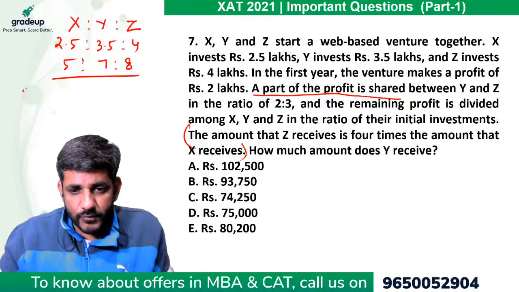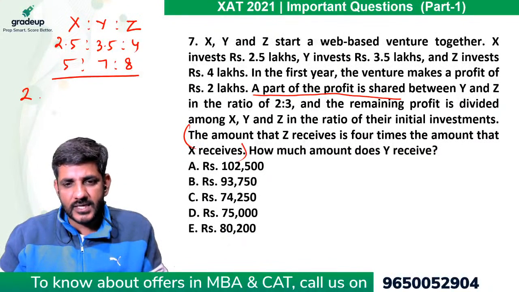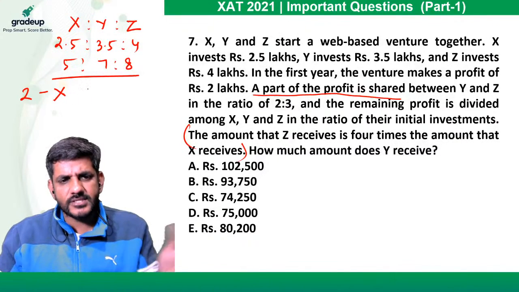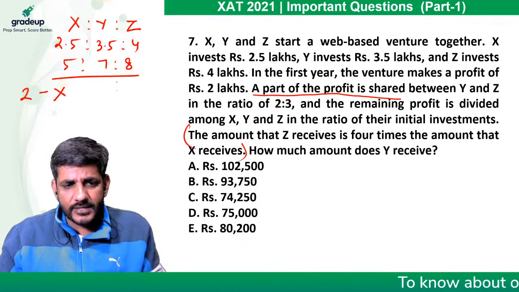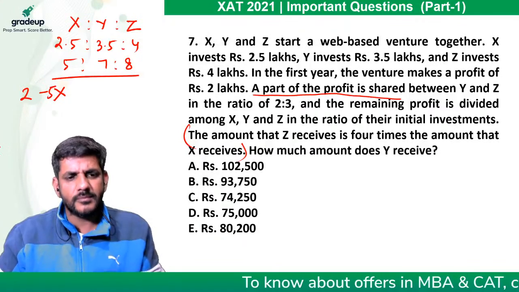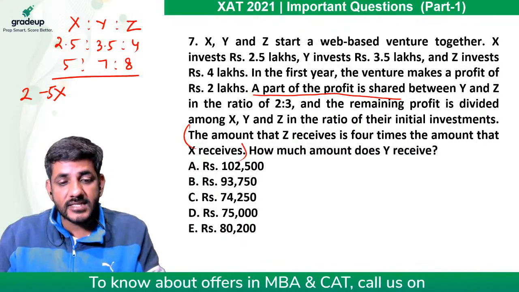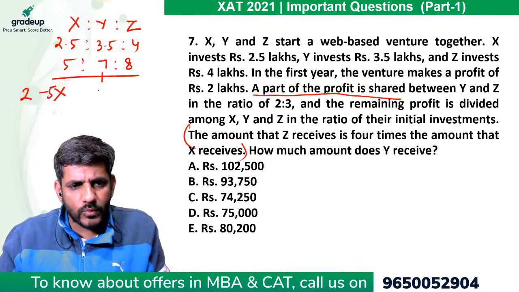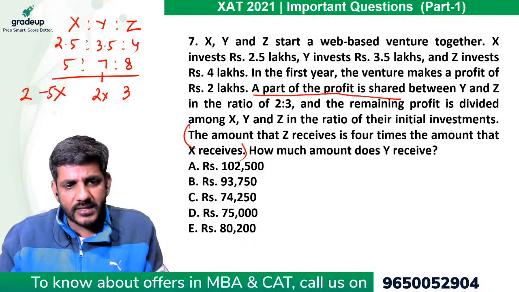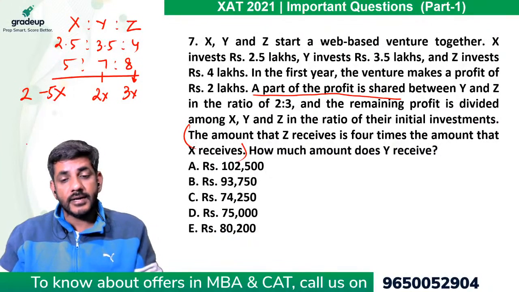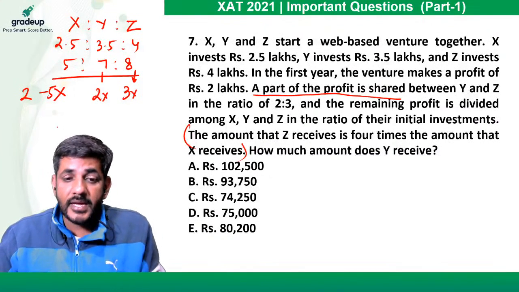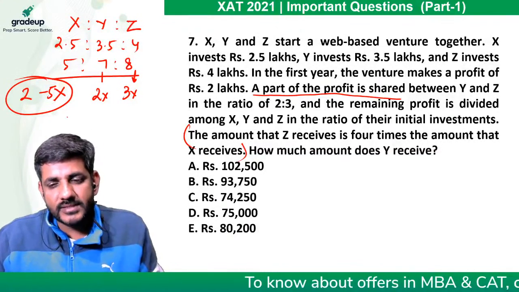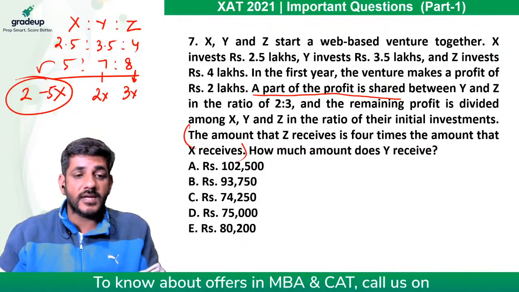They have a profit of 2 lakhs. A part of this profit is shared between Y and Z. वो part में मान लेता हूं x. So x is shared between Y and Z in a ratio of 2:3. तो 5x ना मान लूं. I mean, if I take it as 5x, तो 2:3 आराम से निकल जाएगा ना. So 5x में से 2x will be given to Y and 3x will be given to Z, right? And the remaining profit, remaining is 2 minus 5x, will be divided among X, Y, Z in the ratio of their investments, which is 5:7:8.